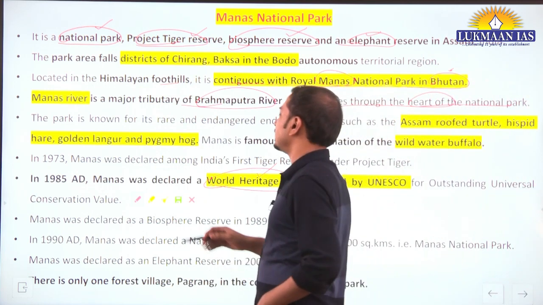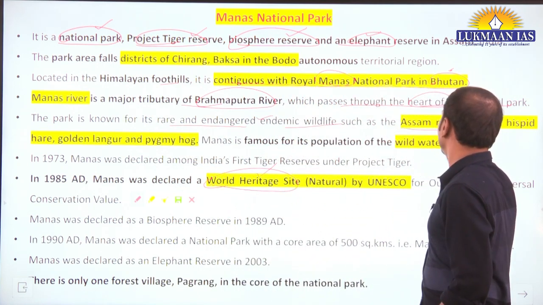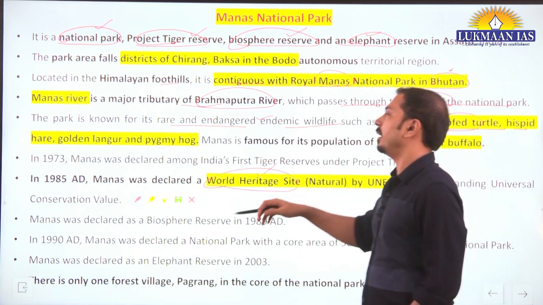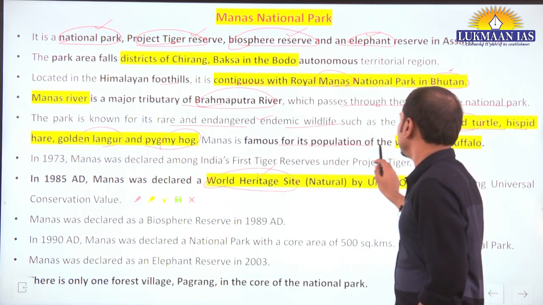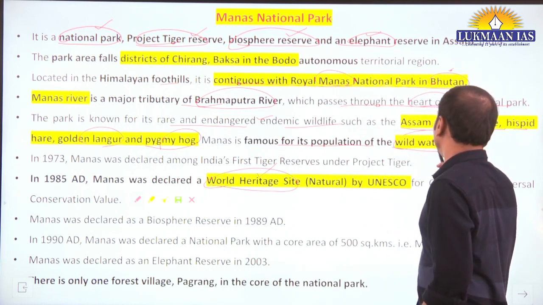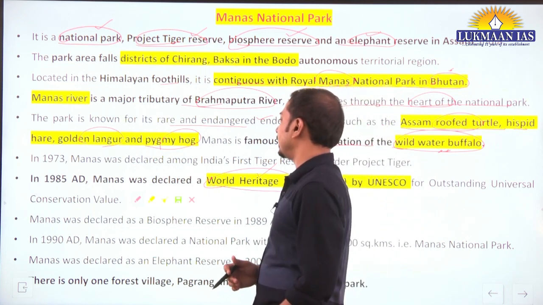Along with that, some important, rare and endangered endemic wildlife like the Assam roof turtle, hispid hare, golden langur, pygmy hog, and the famous wild water buffaloes are found in Manas Tiger Reserve National Park.